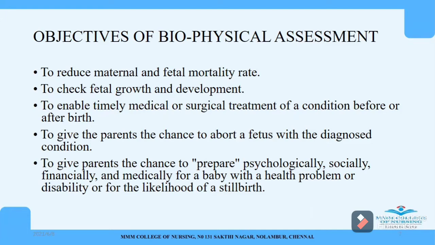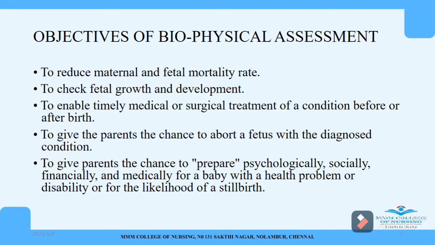So what are the main objectives of doing a biophysical assessment is to reduce the maternal and fetal mortality rate. So here, by identifying it at the earlier stage, we can reduce the maternal and fetal mortality rate. Then to check the fetal growth and development, whether the baby is doing good or the baby has any congenital anomalies or any neural problems. So those things we can assess by doing this biophysical assessment, to enable timely medical or surgical treatment of a condition before or after birth.